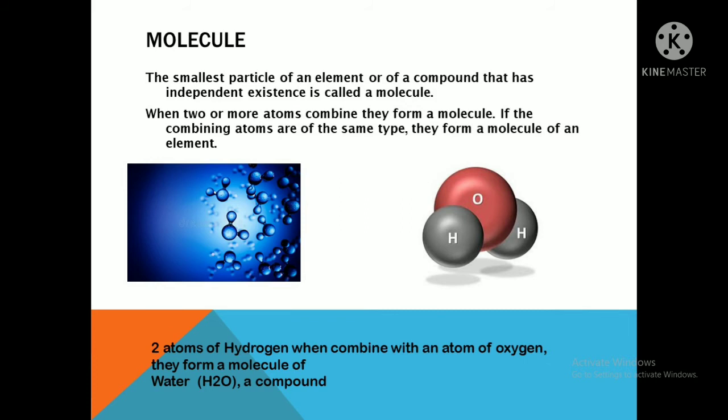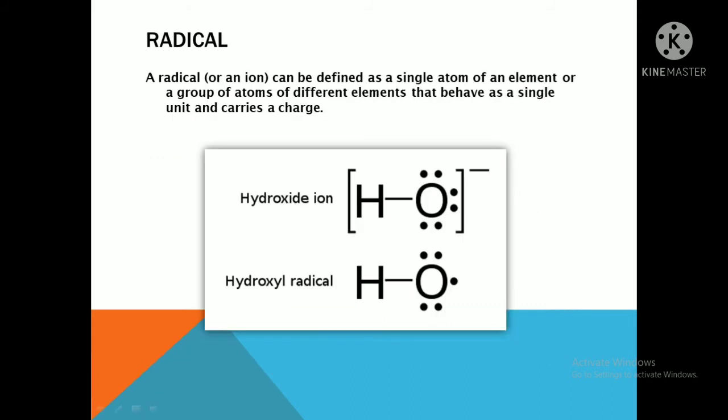After the molecule, we will go to the radical. Now what is a radical? A radical can be defined as a single atom of an element or a group of atoms of different elements that behave as a single unit and carries a charge. For example, the hydroxyl ion. This hydroxyl ion is made up of one oxygen atom combined with a hydrogen atom, OH.